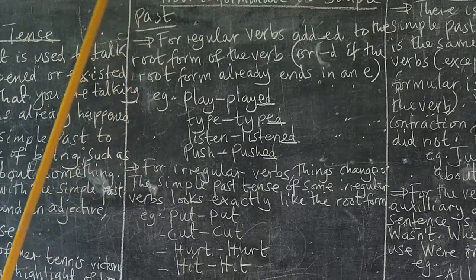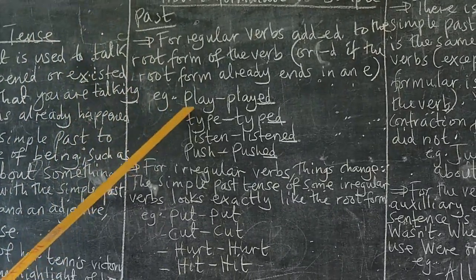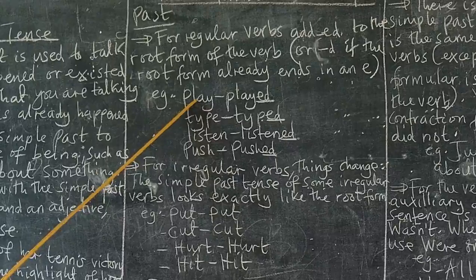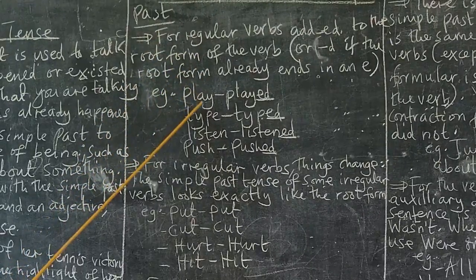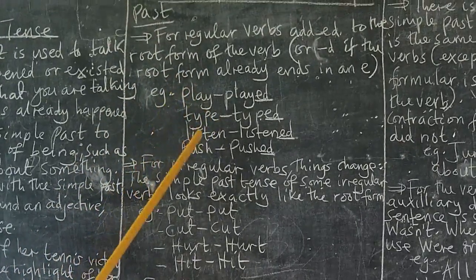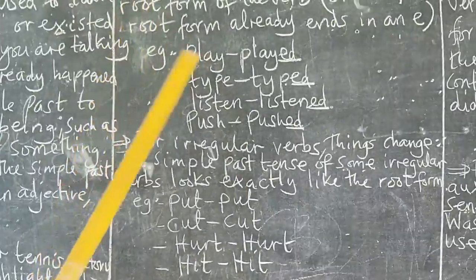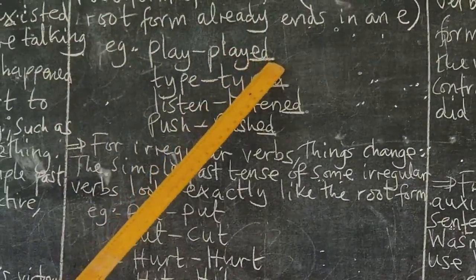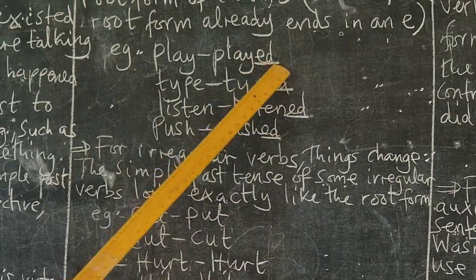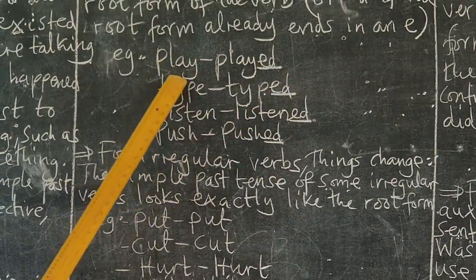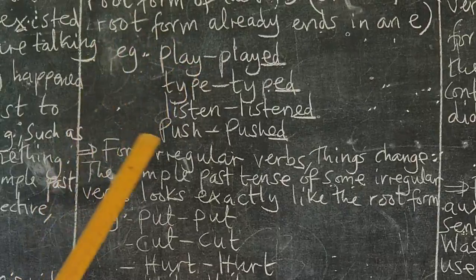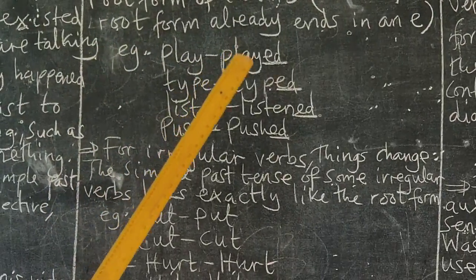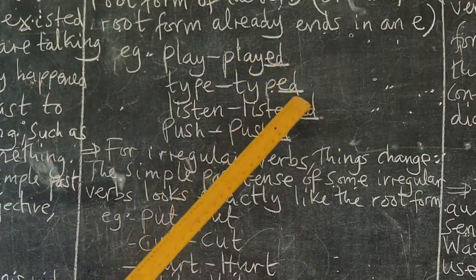So here, for example, we have the verb play. As you know, a verb is a doing word, or is a word which is showing an action. We have the verb play. The past tense is played. You see here we have added ed to the root form which was play. We have type. The past form is typed.